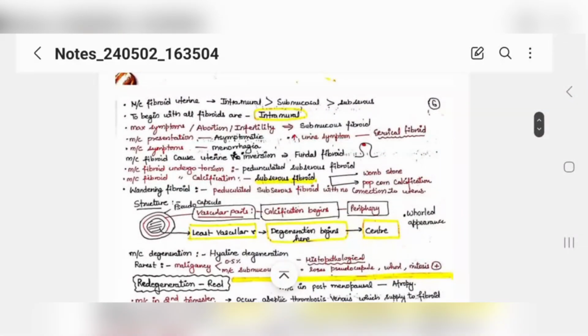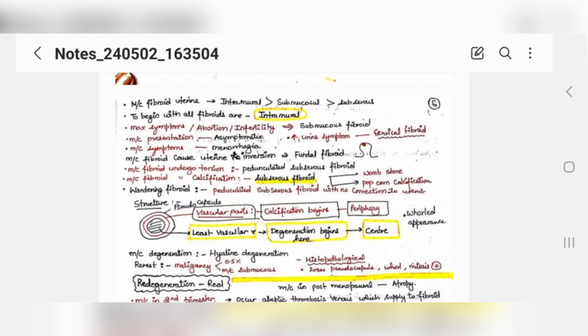Right, these are few questions which are important given by Sakshi ma'am. You must know. Most common fibroid in uterine cavity is intramural. Okay, submucosal then subserosal. To begin with, all fibroids are intramural. Because why they are beginning from intramural only? Because the origin of fibroids are myocytes, and myocytes are present in myometrium.